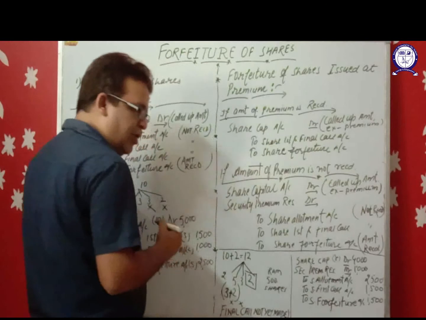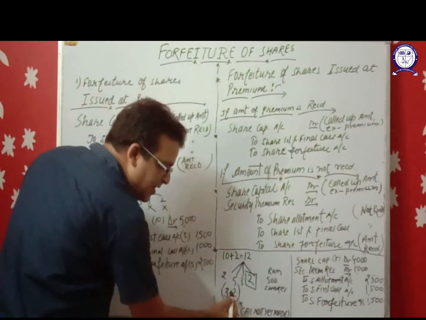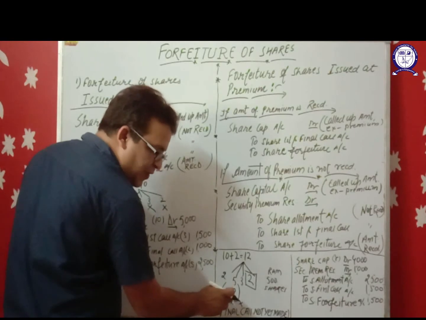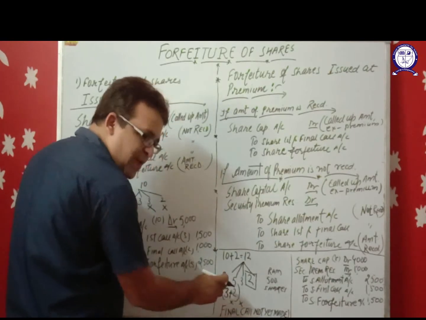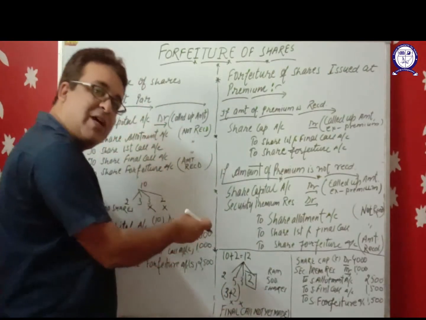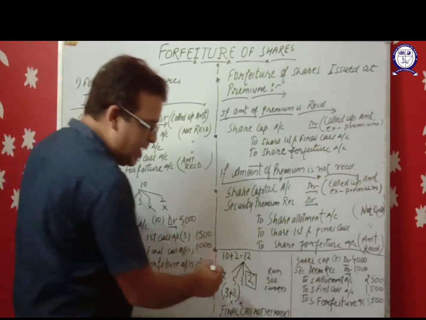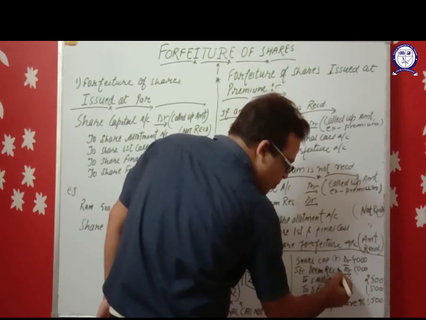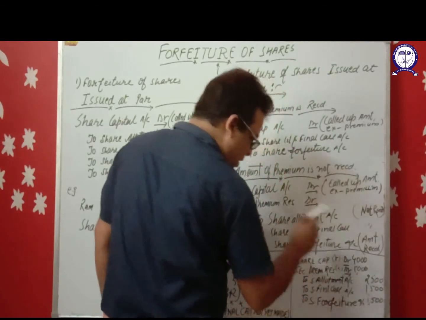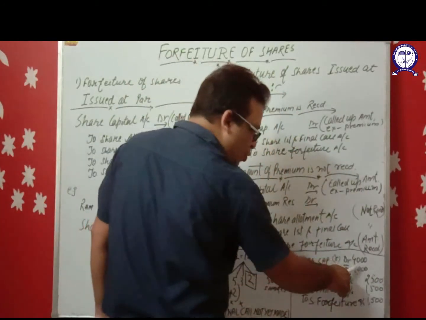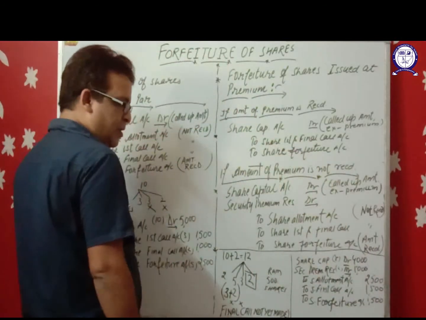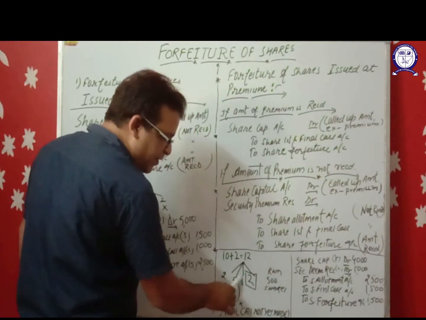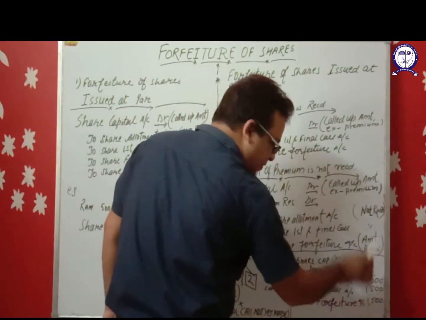Now security premium. When the allotment money is not received, the premium, which was due with allotment, is also not received. That's why security premium reserve will be debited here, rupees 2 per share, 500 into 2, 1000. To share allotment, total amount 5, 2500 not received.